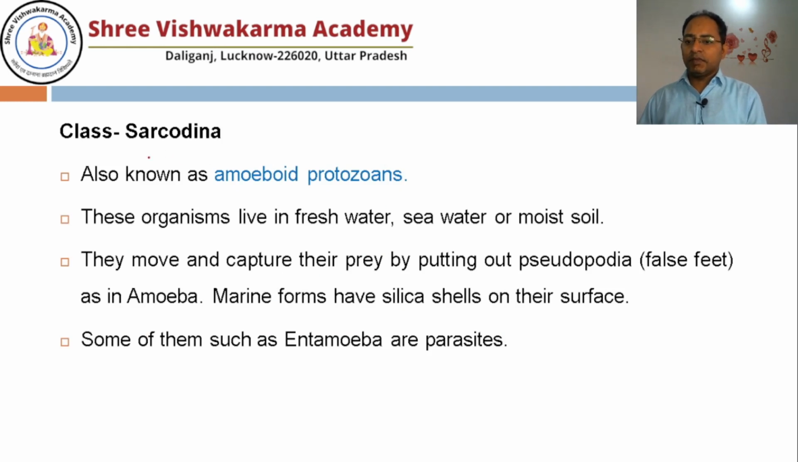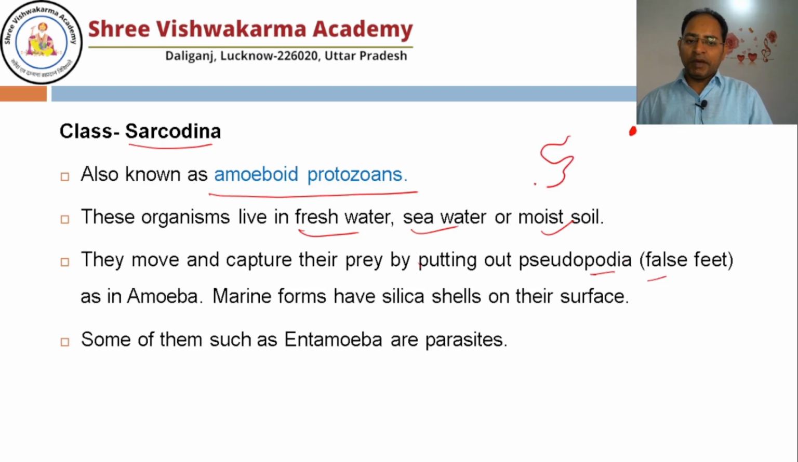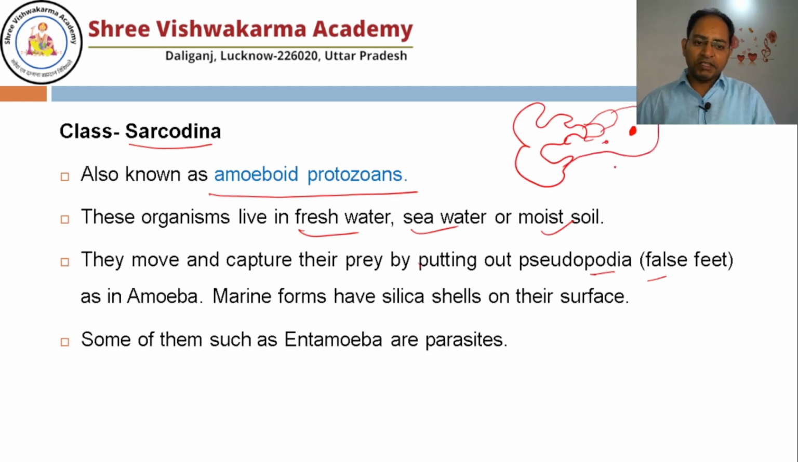Amoeba is the main organism in the class Sarcodina. They are known as amoeboid protozoans. They may be found in fresh water, seawater, and moist soil, and they move and capture their prey by putting out pseudopodia, false feet. Say for example, here is the prey, and the amoeba is just like here, because you know amoeba doesn't have any fixed structure. So gradually it will move its pseudopodia through cyclic streaming of the protoplasm. It will grab the prey and will eat it.